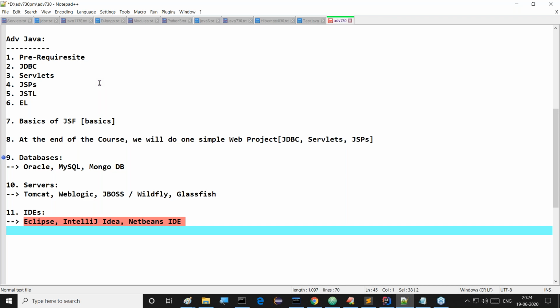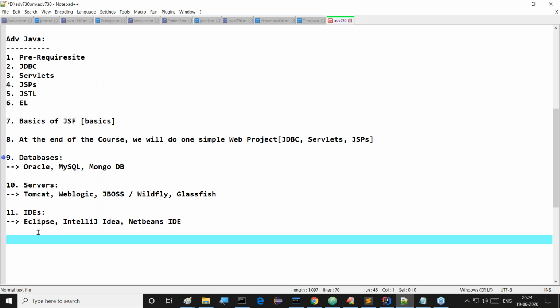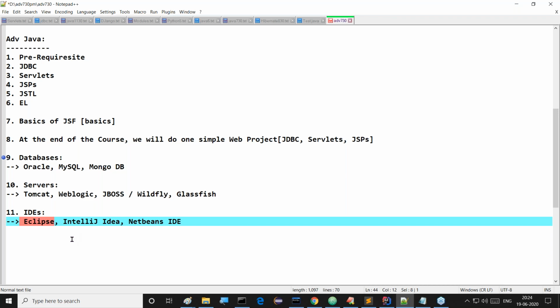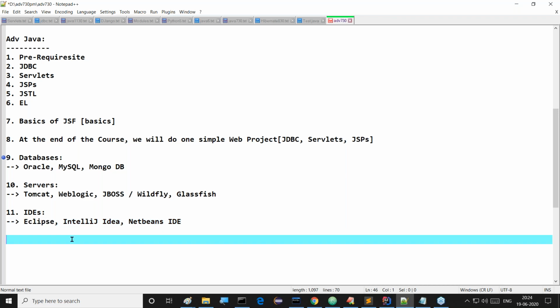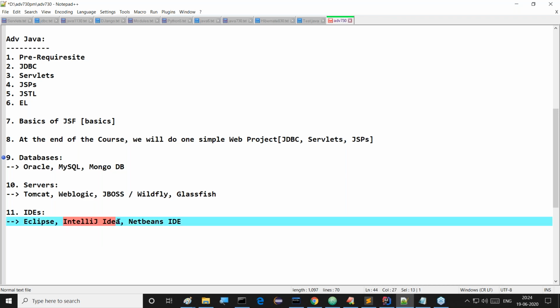Right, sir. Next, which one is the best IDE? If you come to this point, Eclipse is the famous one outside. But if you ask for my personal opinion, I'll vote for IntelliJ IDEA. Yes, my vote is for IntelliJ IDEA. Why? Because it is a very good IDE, and application development is very simple with it. Right, sir. As for JDeveloper IDE, depending on the time, I have an idea about JDeveloper, but let me check that. Depending on the time, I can cover it. But these three IDEs, I will definitely cover in this content anyway. Right, sir.